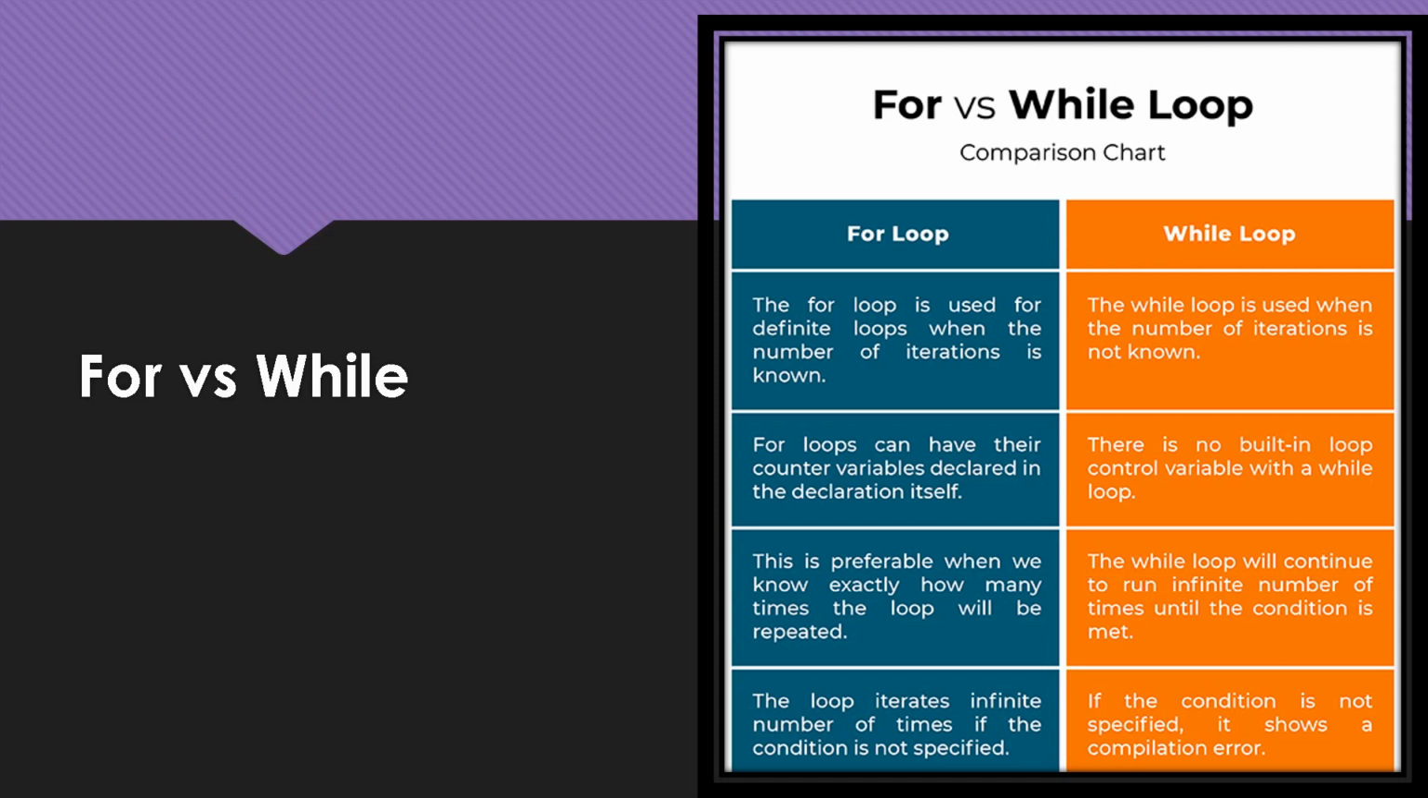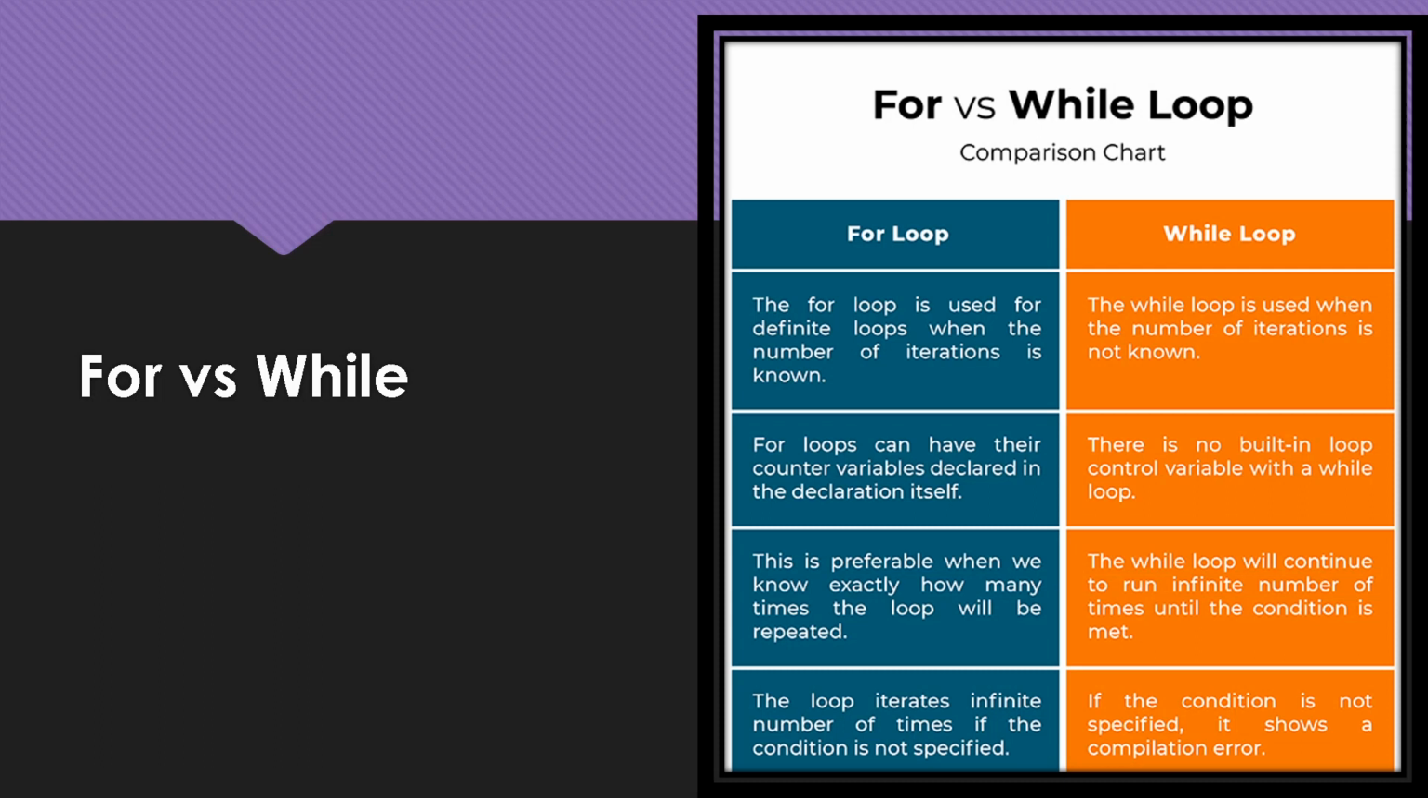For loops can have their counter variables declared in the declaration itself. For example, I can have for int x = 1, but I cannot have while int x = 1. That is not permitted in the case of a while loop. The for loop is preferable when we know exactly how many times the loop will be repeated. So we know how many times the loop is going to repeat. For that we will use a for loop.